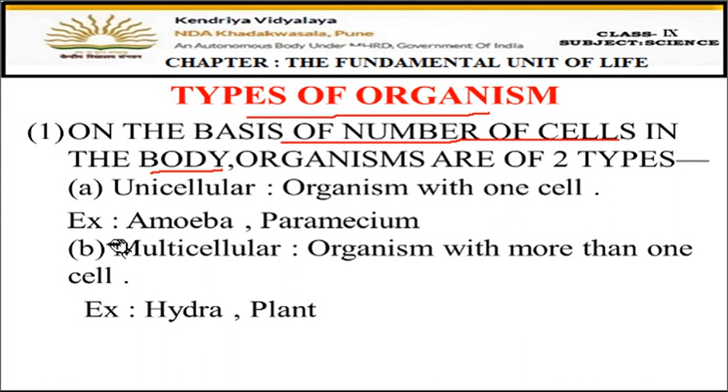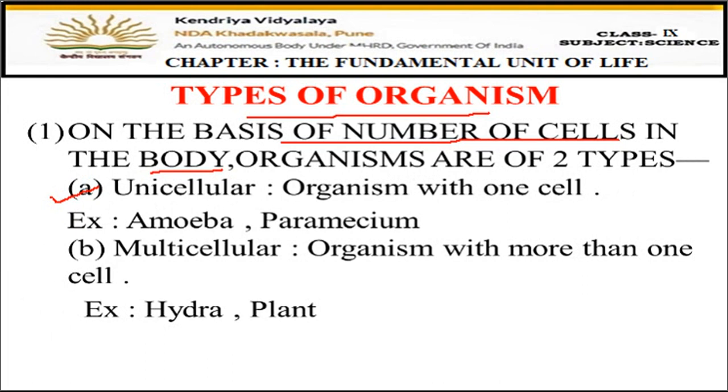There is a range from smallest to the biggest one. So the number of cells present in their body would not be the same. The number of cells is different in different types of animals and plants. On the basis of how many cells are present in their body, organisms can be divided into two.